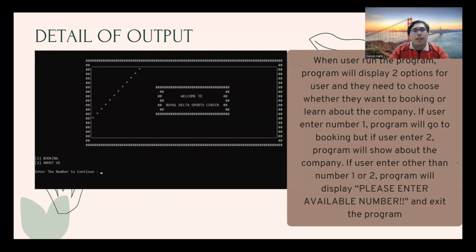Okay, from the detail of the output, when the user runs the program it will display two options for the user, and they need to choose whether they want to book or learn about the company. If the user enters the number 1, the program will go to booking, but if the user enters 2, the program will show about the company. If the user enters other than number 1 or 2, the program will display please enter available number and exit the program.